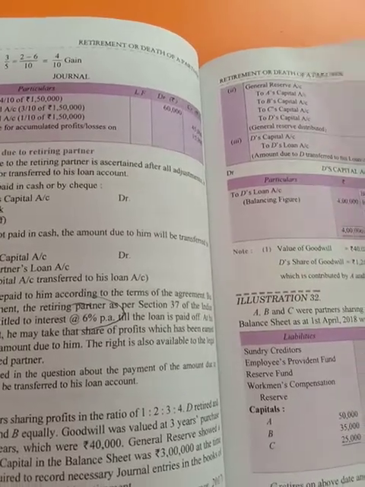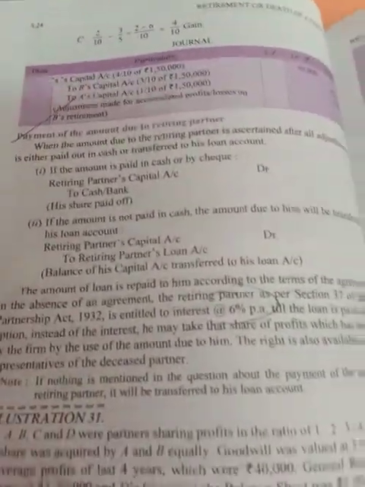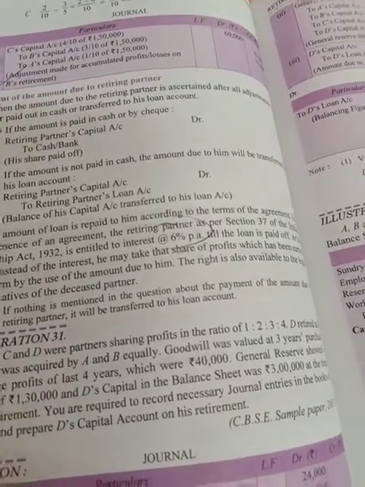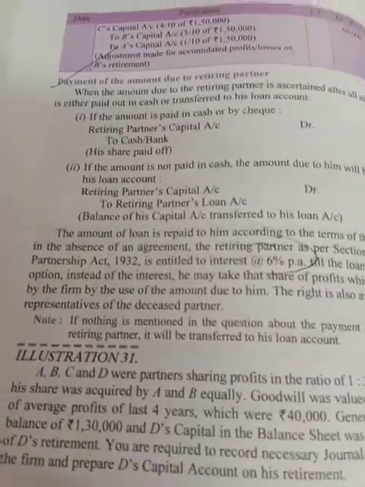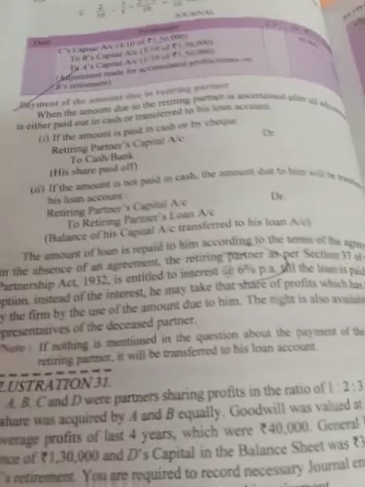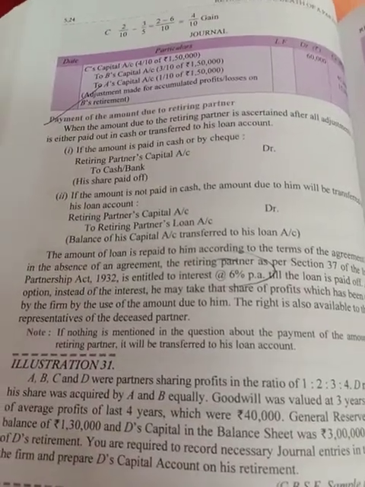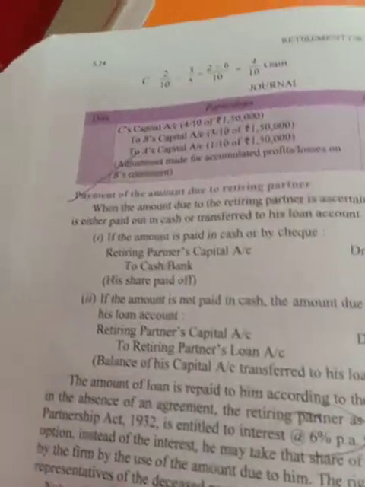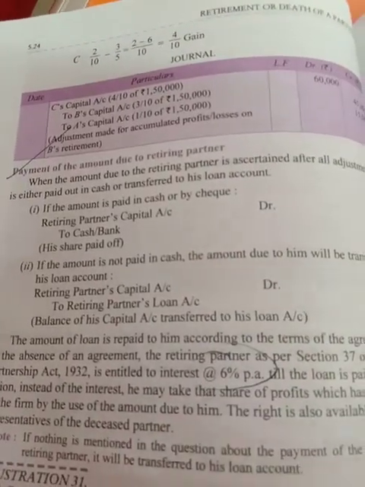Well, if nothing is mentioned in the question, then you have to make the payment. If instruction is given regarding the payment, then you have to make the payment. If no instruction is given, then you have to transfer that particular retiring partner's capital account to the loan account. Fine. This option is given, but it is not used in any question, that he is not getting the interest on loan and is getting a share of profit as his money has been used for it. So the two treatments you have to make are either to make the payment if that is given in the question, or to transfer the partner's capital account to the loan account.